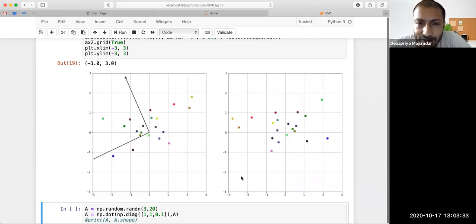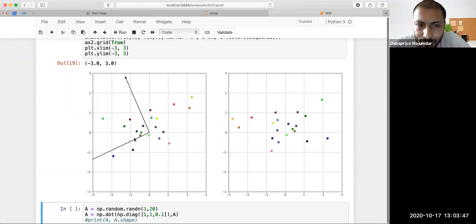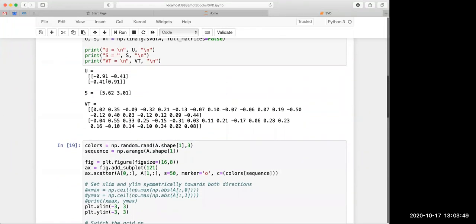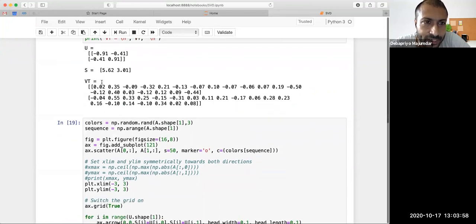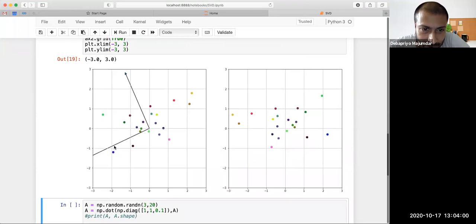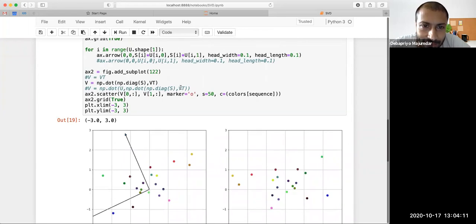Now, can you see any relationship between this scatter plot and this scatter plot? The principal axes become X and Y. Right, and in fact, probably they are a bit flipped also. Let me check. Reflected also. That's fine, they can be reflected. So this is 0.91, minus 0.9, minus 0.4. That is the first one. This is my first axis. This is the second axis. Now remember, we had V, then we scaled.